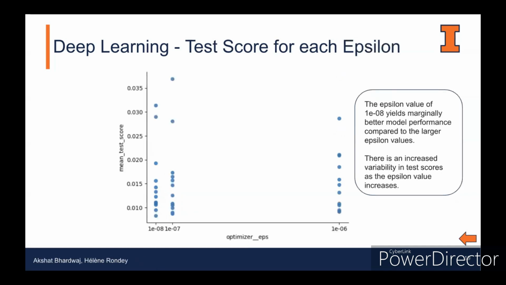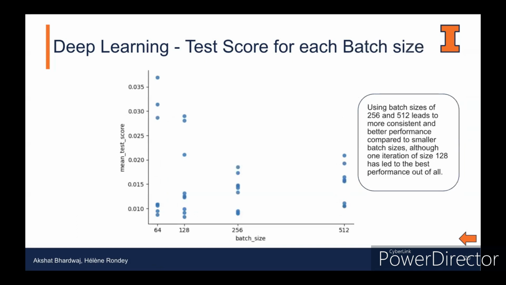The next parameter that we optimized was epsilon, which is basically a small constant that is added in the denominator so as to avoid divisions by 0, which did not make a lot of impact on our model. The next hyperparameter that we tuned was the batch size. It is expected that a higher batch size will result in a lower variance performance, but using a batch size of 128 gave us the best result.